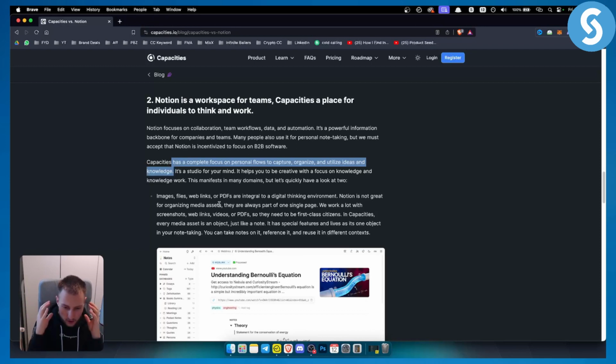So if you're a CEO, if you want to put your mind on paper and have a brain dump, this is what Capacities is for. This is why Capacities is such a great tool. So those are two comparisons. Again, if you're a CEO, if you want to think for yourself, Capacities is for that. However, if you're someone that is managing a team and everything like that, Notion is for you. And if you're managing your day-to-day work life, Notion is for you.